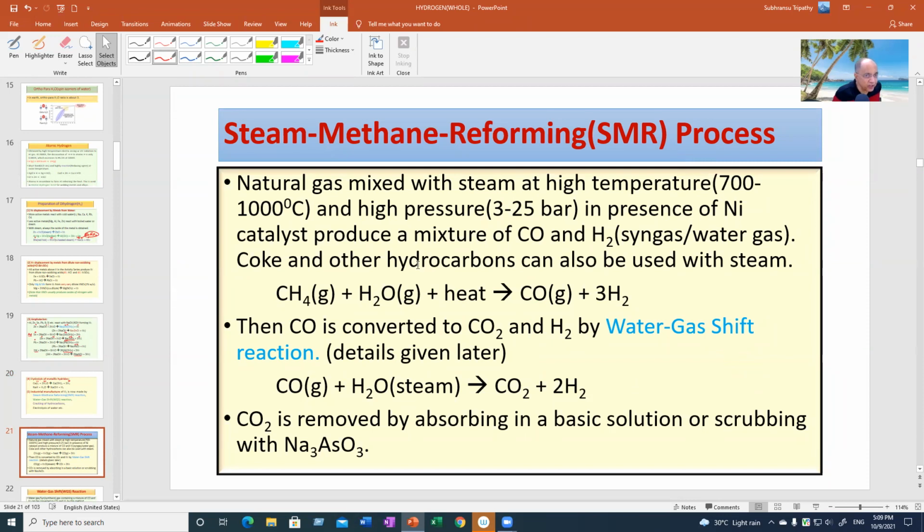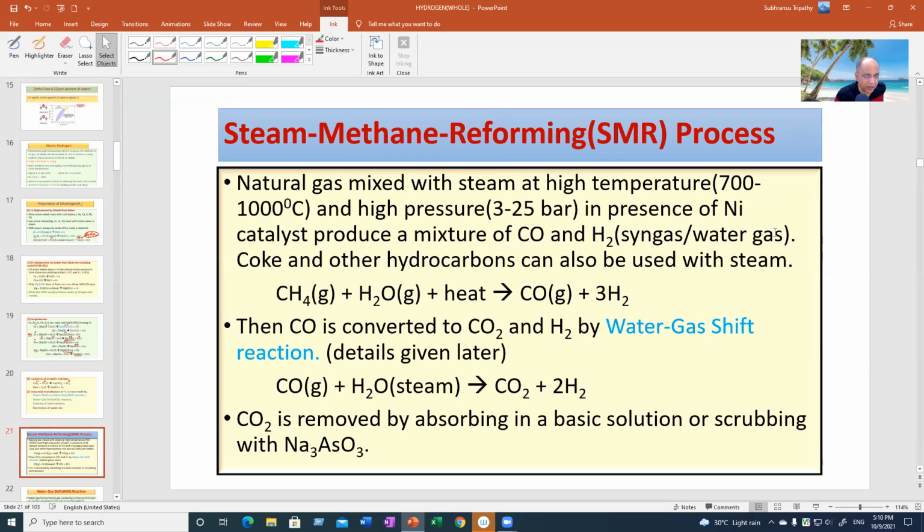But in the first step in the SMR process, methane, which is abundantly present in natural gas, which consists of methane predominantly, is mixed with steam at an elevated temperature of 700 to 1000 centigrade, high pressure of 3 to 25 bar, in presence of nickel catalyst. So this will produce the syngas or water gas, a mixture of carbon monoxide and hydrogen. Combination of CO and H2 is called water gas.